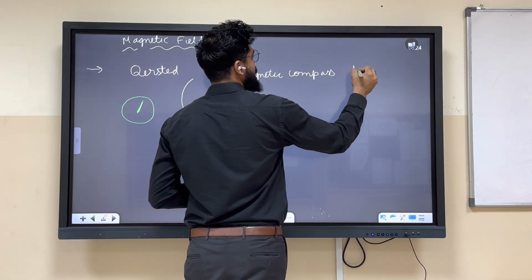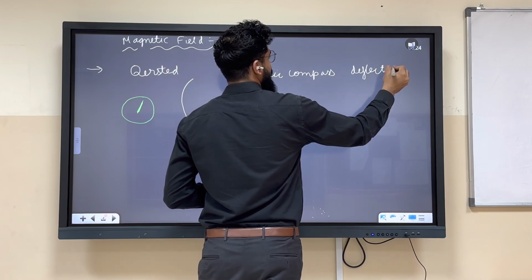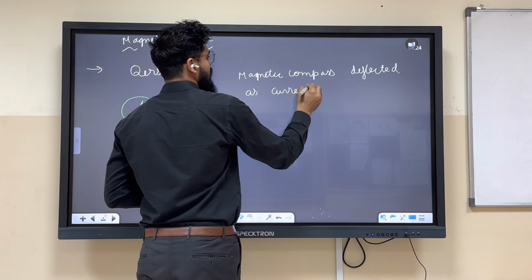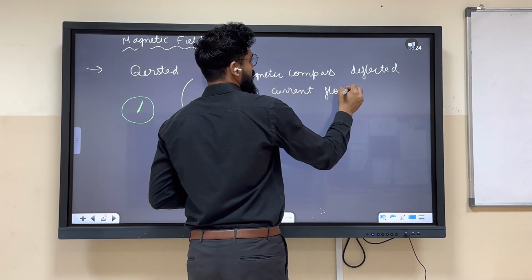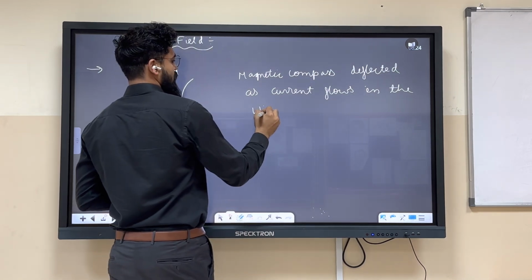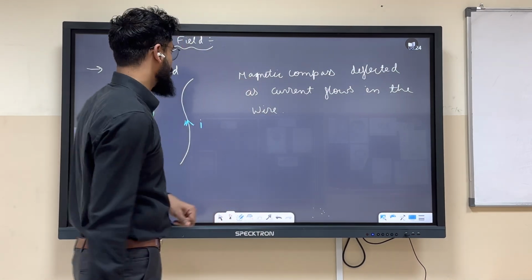Magnetic compass deflected as current flows in the wire.